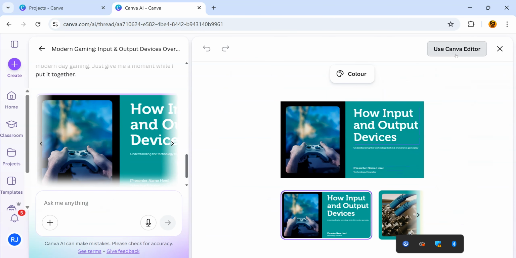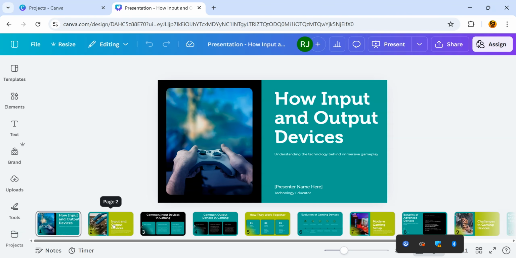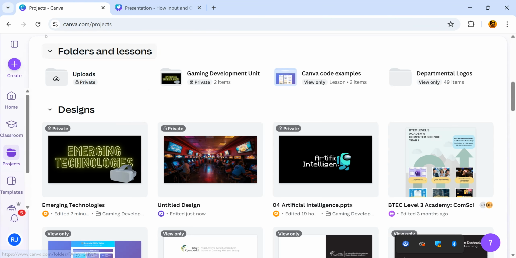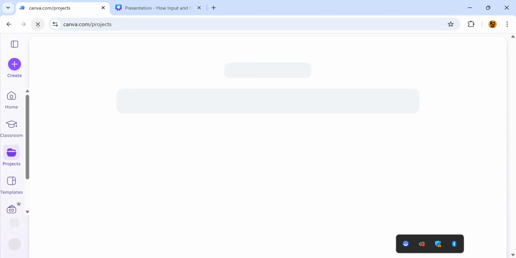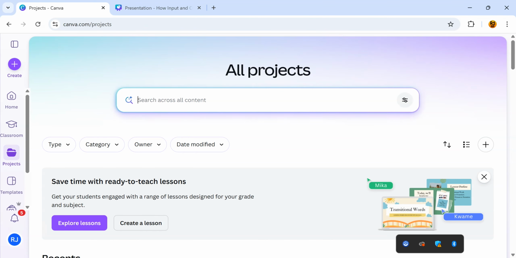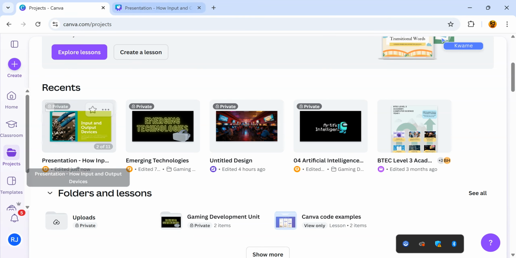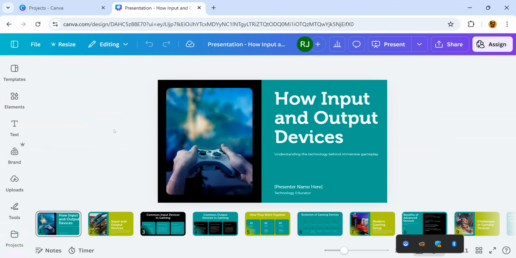Now, if I click on use Canva editor, I can go through the presentation, add bits in, and check it's all there. And hopefully now, when I go back to projects and refresh this, I should have the presentation within my recents. So I obviously need to rename it. I could have done that here as well, but that's phenomenal. That saved me so much time.